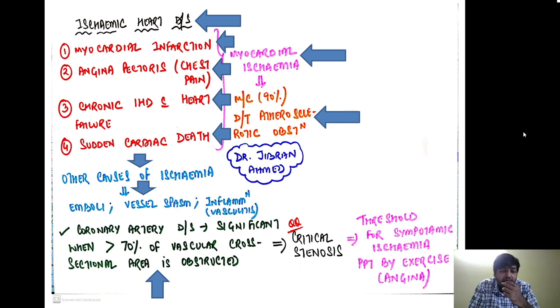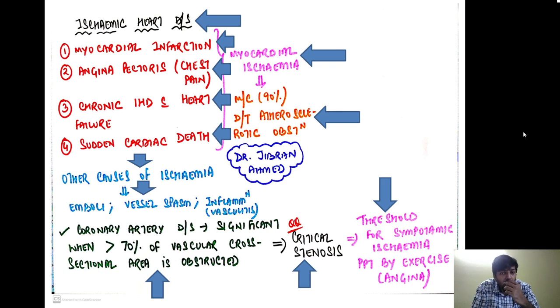So when more than 70% obstruction occurs of the coronary arteries, that is a significant disease, and this stenosis is called a critical stenosis. It is the threshold for symptomatic ischemia precipitated by exercise.